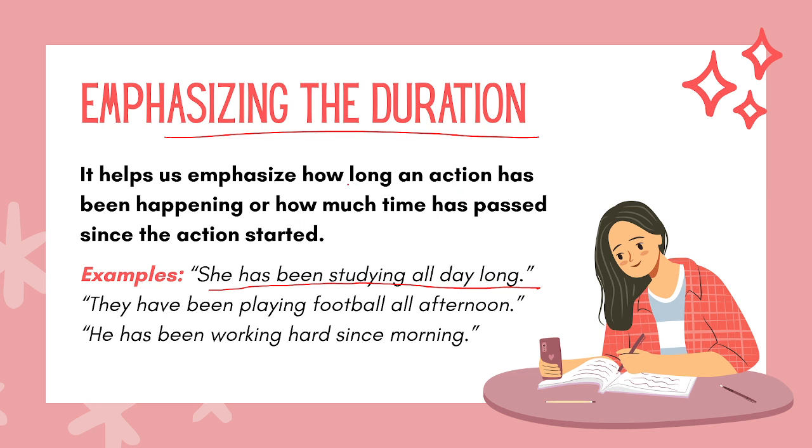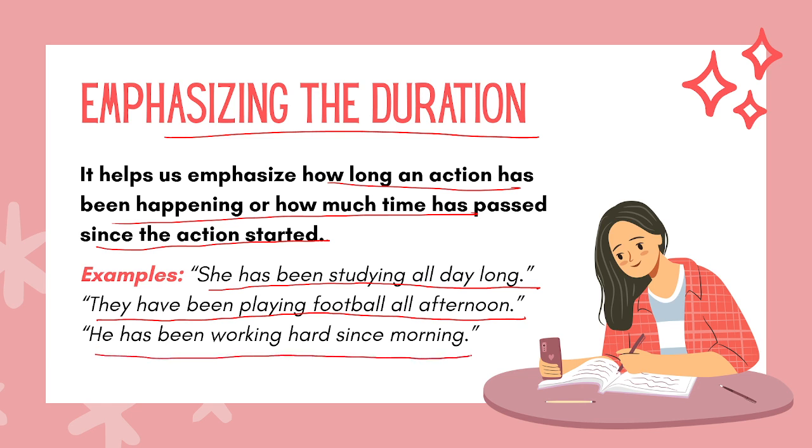So for how long the action has been happening or how much time has passed since the action started. Whenever we want to talk about such things, at that time we use present perfect continuous tense. Now they have been playing football all afternoon, again emphasizing the duration. He has been working hard since morning, so again emphasizing how much time has passed.